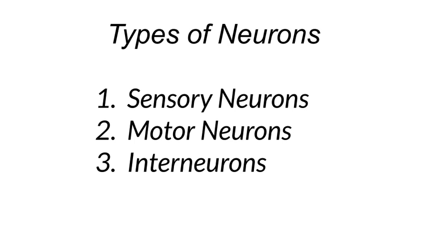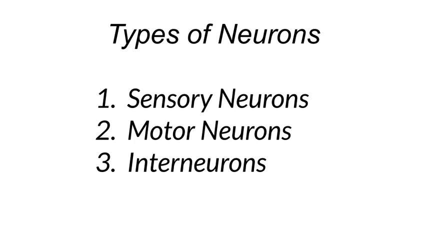First is sensory neurons. Sensory neurons, also known as afferent neurons, transmit information from sensory receptors such as those for touch, vision, or smell to the central nervous system. These neurons play a crucial role in detecting environmental stimuli and relaying sensory information to the brain.